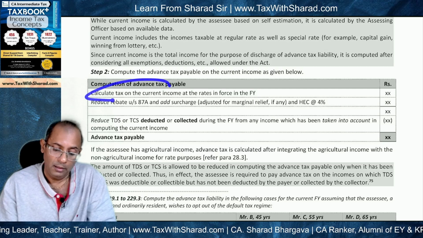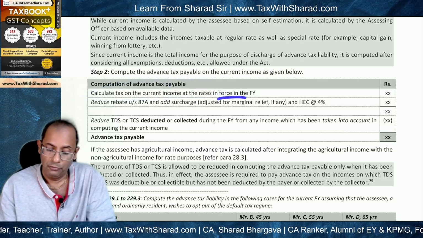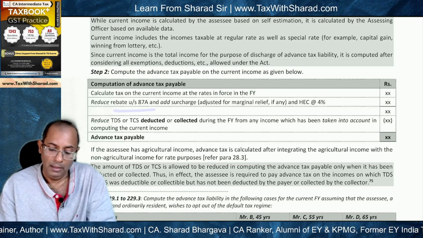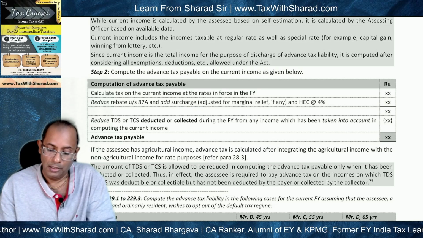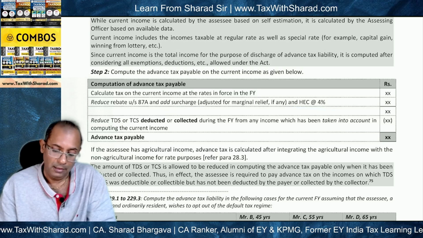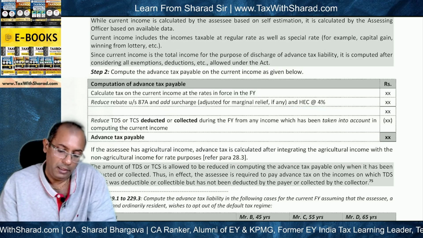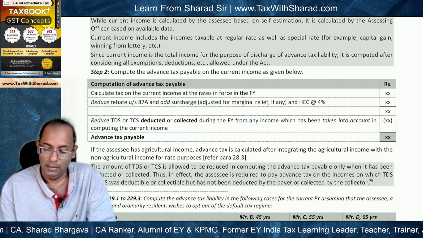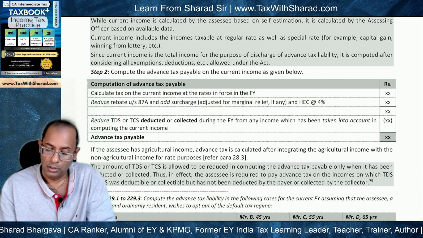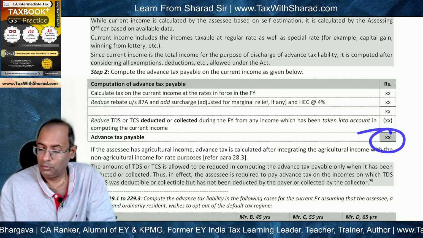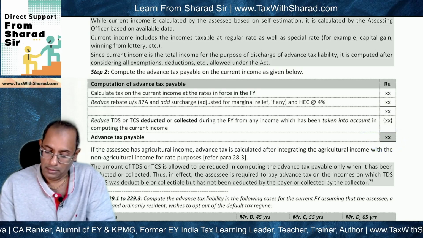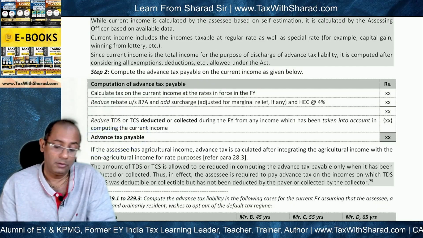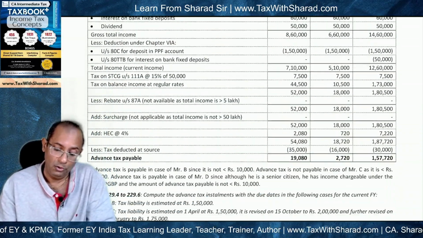We need to calculate the tax on the current income at the rates in force. From that, we need to reduce the rebate under section 87A, add surcharge and cess at 4%. And then we need to reduce TDS or TCS deducted or collected during the financial year. So ultimately, the amount that is resulting is the advance tax payable. And if that is more than 10,000, that means advance tax is liable to be paid.